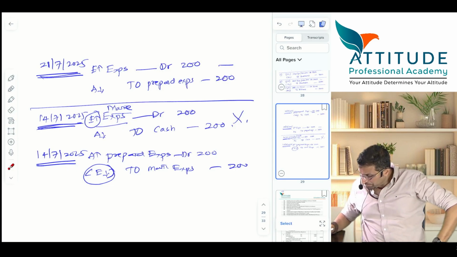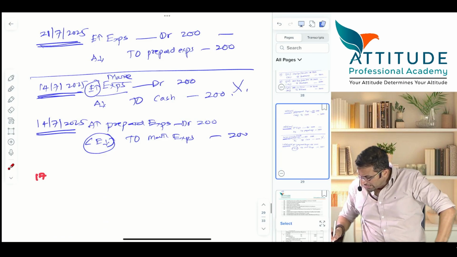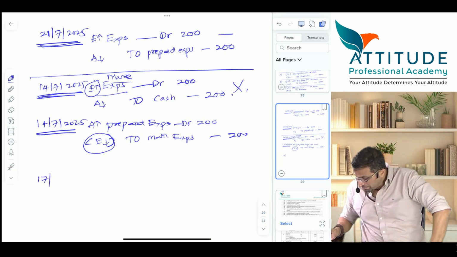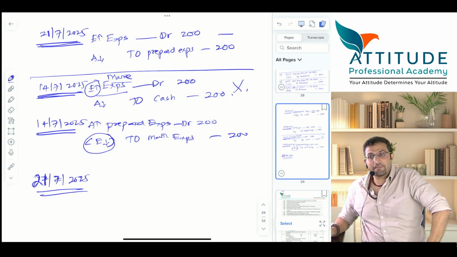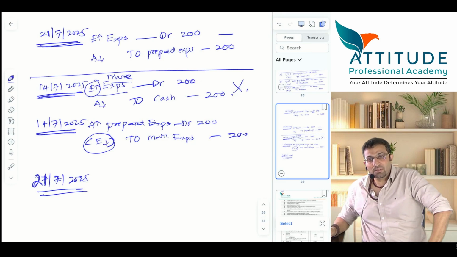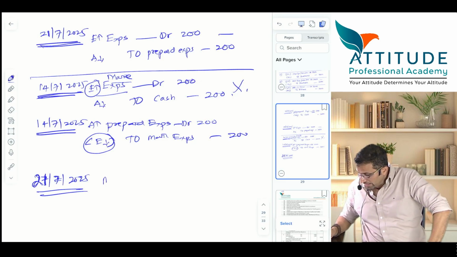Okay, now wait. On 17th, will you pass an entry? When you and me, we both watch the movie. On 21st July 2025, we watch the movie. Will you pass an entry? What entry will you pass now? Now you will say movie expense account debit.